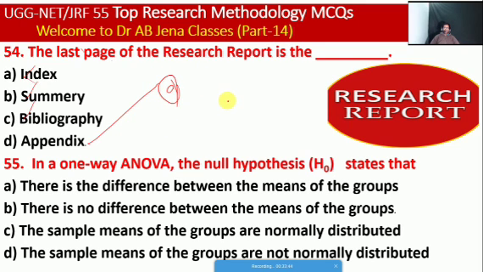So friends, last but not least, the vital MCQ: in one-way ANOVA, the null hypothesis H0 states that what? A, there is a difference between the means of two groups. B, there is no difference between the means of the groups. C, the sample means of the groups are normally distributed. D, the sample means of the groups are not normally distributed. So friends, here B is the right option. So in this situation, there is no difference between the means of the groups.